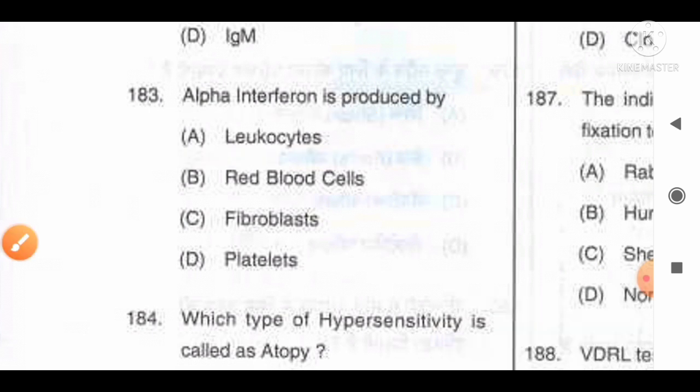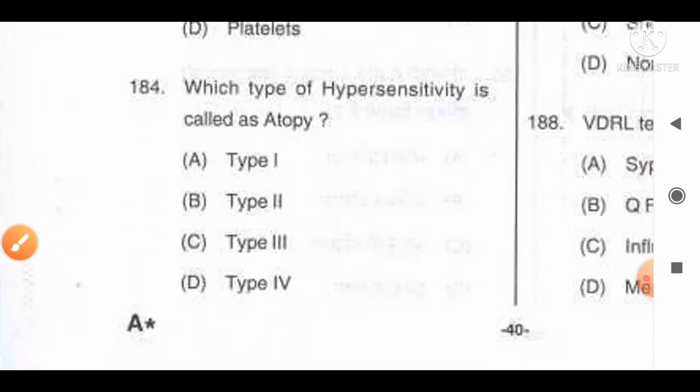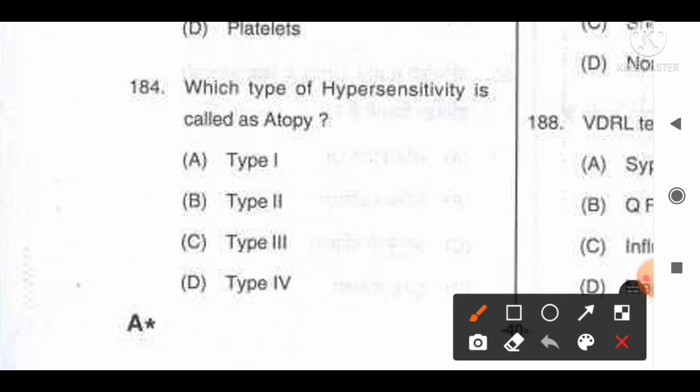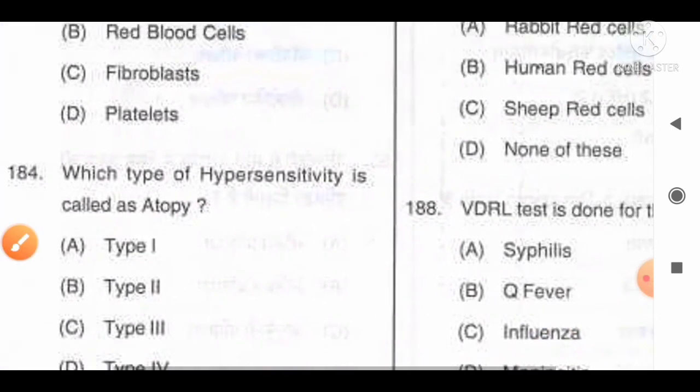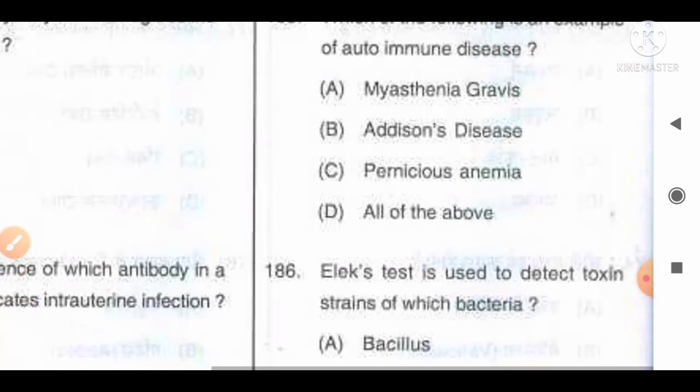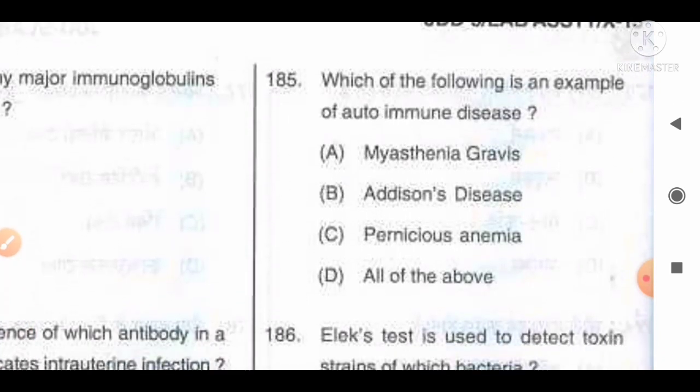Move to the next question, number 184. Which type of hypersensitivity is called atopy? Option A, type 1, B, type 2, C, type 3, D, type 4. The correct answer for this question is option A. Type 1 hypersensitivity is generally known as atopy. So option A will be the correct answer, and you have to remember this answer.